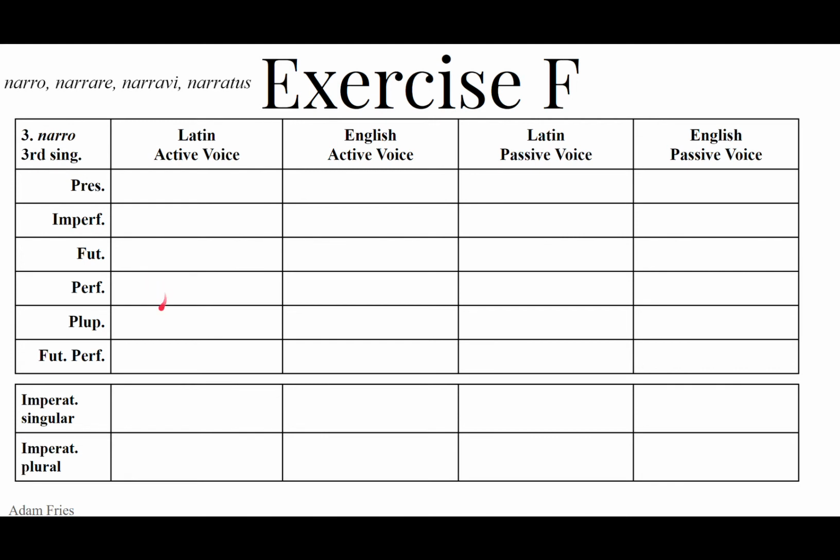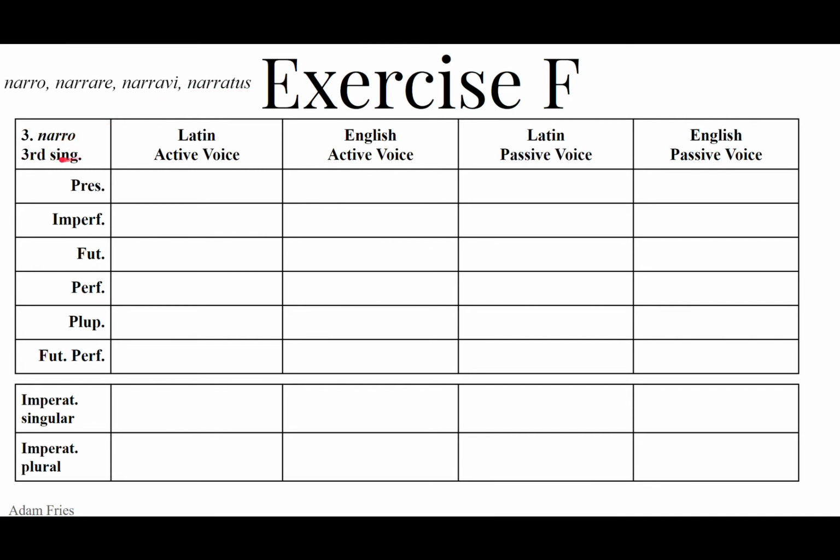The perfect, the pluperfect, the future perfect active come from the perfect stem. Chop the letter I off of the third principal part to get narav. So you write narav in the perfect, pluperfect, and future perfect active. The passive perfect, pluperfect, and future perfect uses the fourth principal part, naratus.